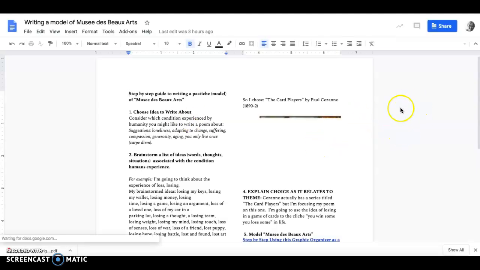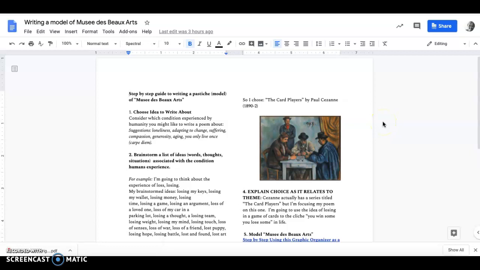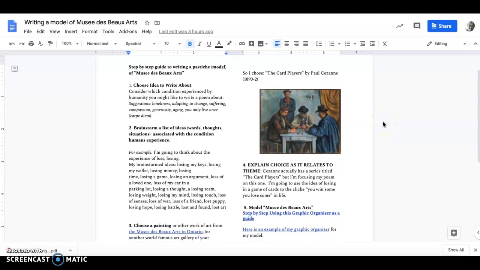And this is a step-by-step document, how you should do this project. So the first thing that you should do is choose the idea that you want to write about. You can consider what condition experienced by human beings you think is interesting enough that you might want to write a poem about it.